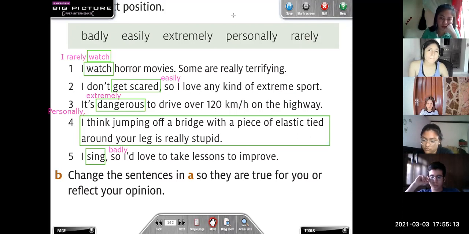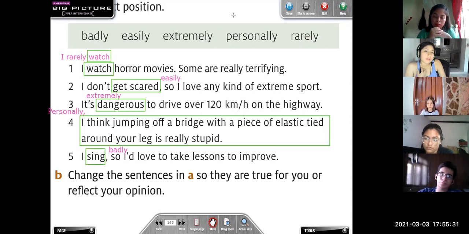I had doubts in 1 and 5, but ya no tengo más dudas, teacher. Okay, remember, you have to ask yourself, what do I need to modify? ¿Qué necesito describir? Entonces, cuando usted descubra qué necesita describir, si es un verbo, si es una oración entera o si es un adjetivo, ahí se va a dar cuenta dónde debe posicionar el adverbio. Okay?